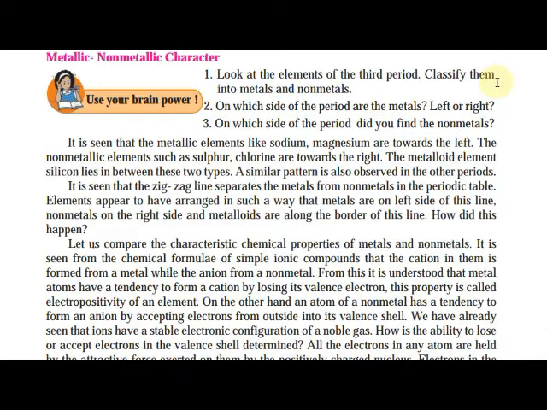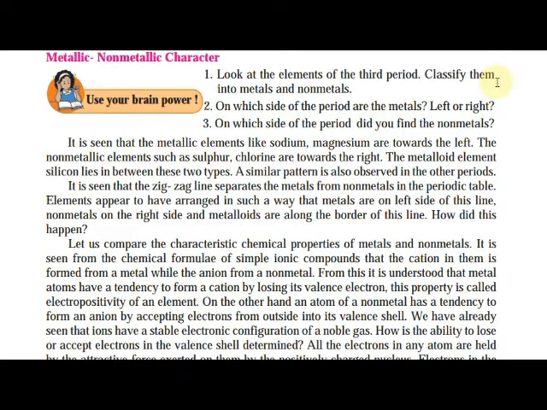It is seen from the chemical formulae of simple ionic compounds that the cations in them are formed from a metal while the anions are formed from non-metals.